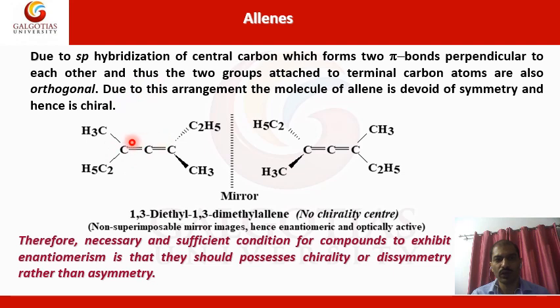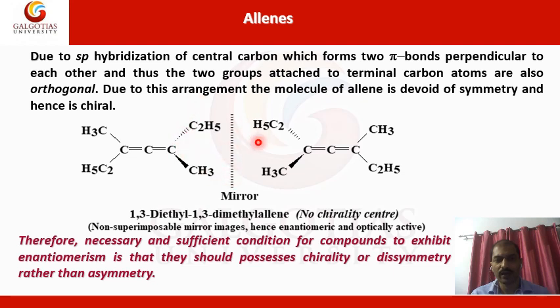So continuing, if you see here, carbon to carbon, carbon to carbon, there is the double bond. So this carbon is sp hybridized, and with respect to this other carbon, it is sp2 hybridization. Here the arrangement of the molecule is such that one part is in one plane and another is out of the plane.